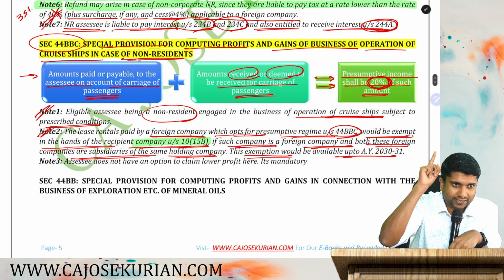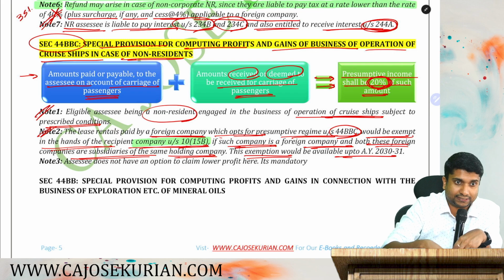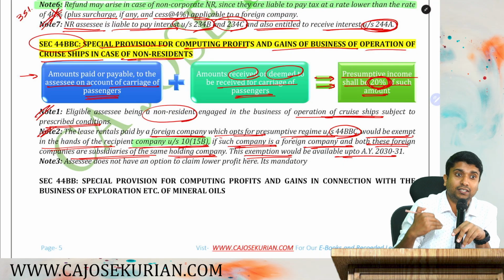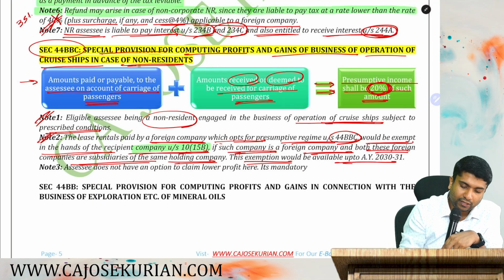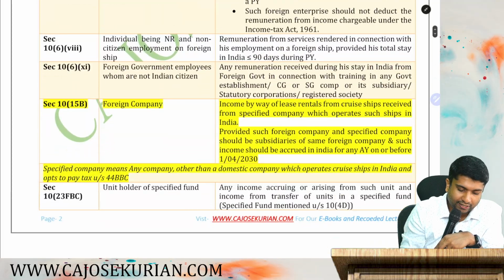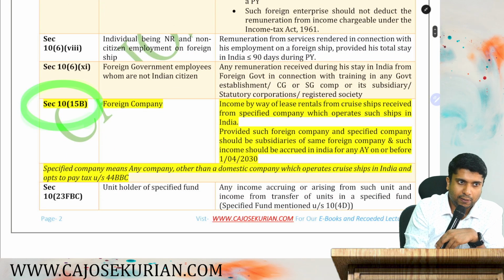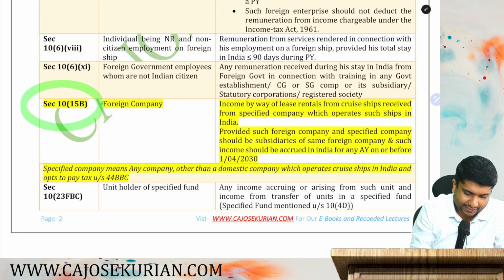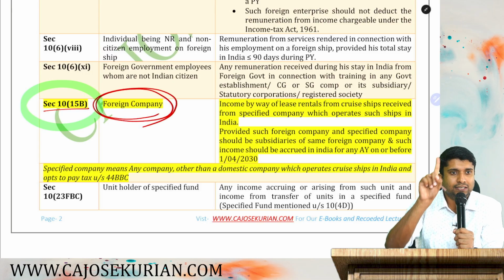So we'll go back to the exemption and let's understand what exactly this exemption is. Why? Because it's a new amendment, so it is always better to study all the new amendments. So let's go back to 10(15)(b) and understand what exactly it is in the list of exemptions. Section 10(15)(b) is an exemption and the assessee should be what? A foreign company. Listen.